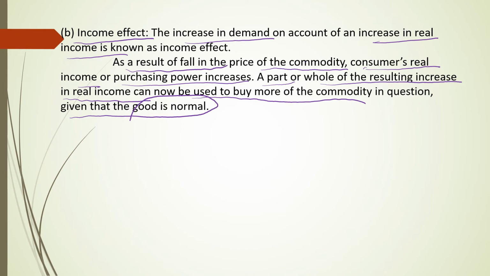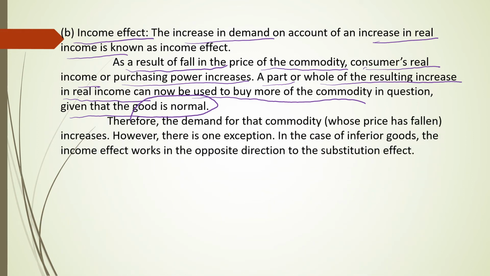Whatever the increase in real income, he may use the whole of it to buy that particular product, or part of the increased income according to his requirement. Therefore, the demand for the commodity will increase when the price falls.